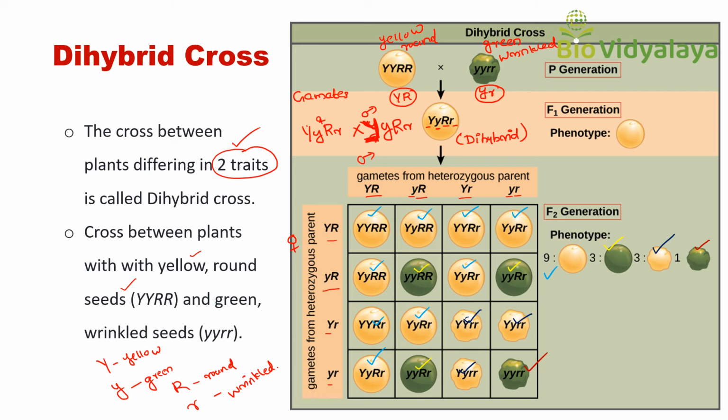But here we got four different types of plants in the F2 generation. That is because of independent assortment. These two genes are not linked.